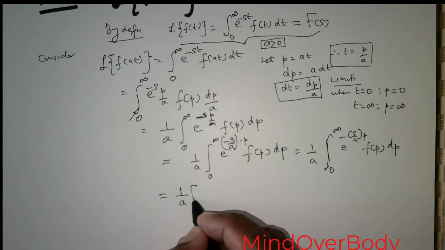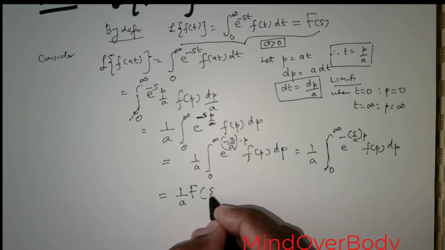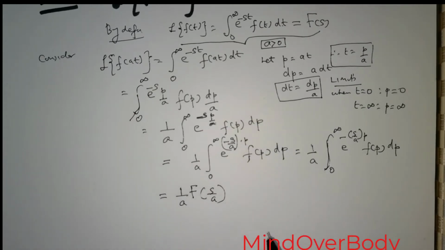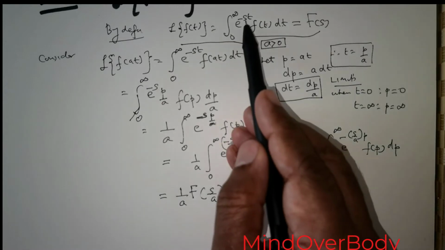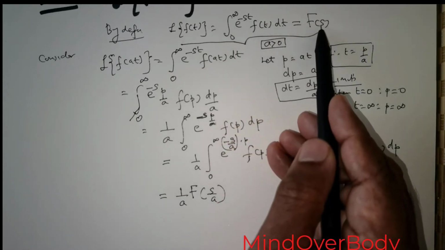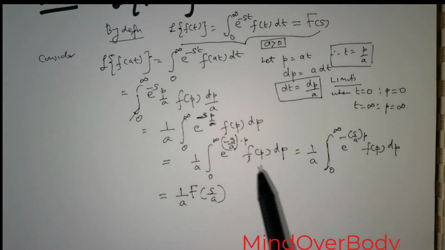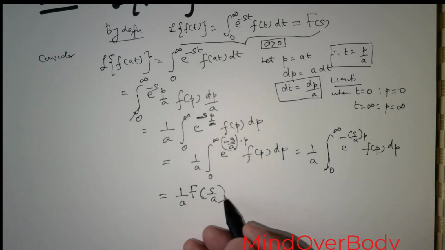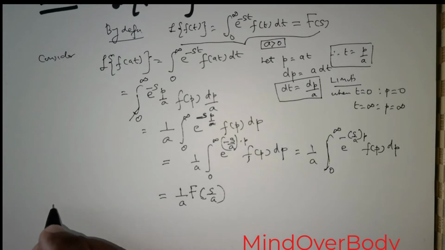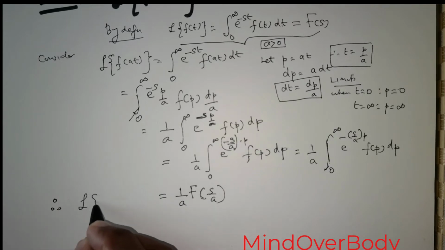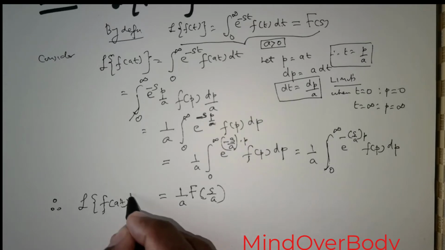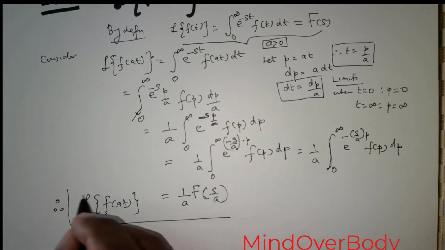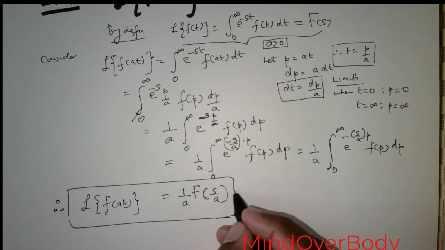So that would mean I now have f of s over a. I hope you are following this. When I have s, I got the function to be f of s. When I have s over a, I need to have the function as f of s over a. So therefore, to sum up, Laplace transform of f of at is equal to 1 over a f of s over a.